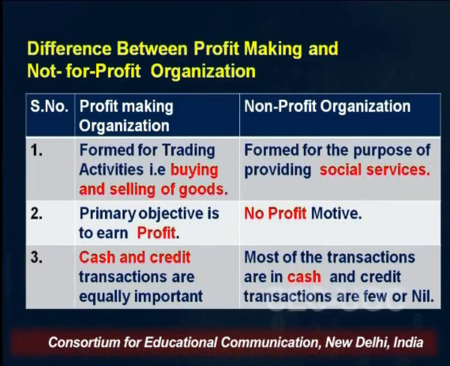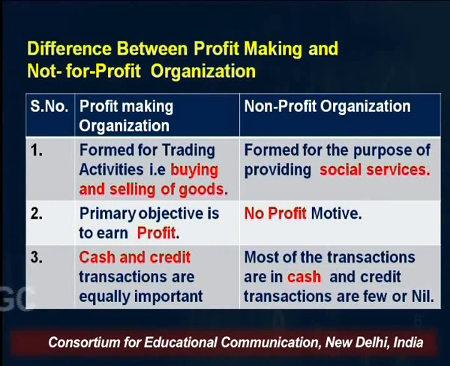Now, what is the difference between profit-making organizations and non-profit organizations, which are also known as NPOs? The first difference is that profit-making organizations are formed for the purpose of buying and selling of goods, whereas the NPOs are formed for the purpose of providing social services. The main objective of a profit-making organization is to earn profit, whereas the main objective of NPOs is not to earn profit. Profit may be there, but their main objective is not to earn profit.